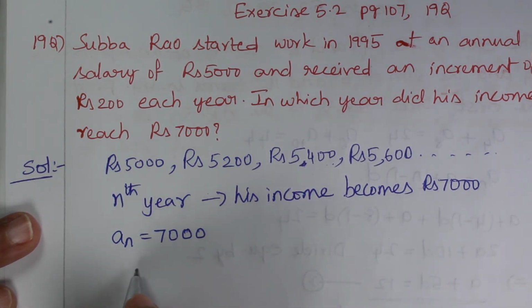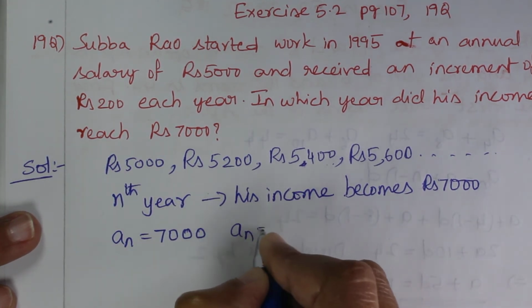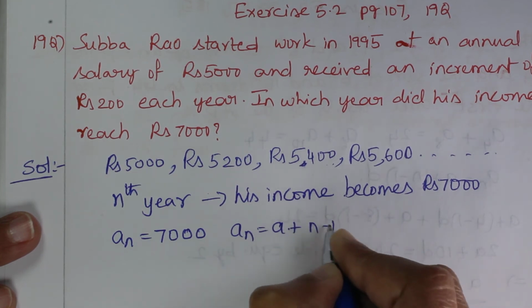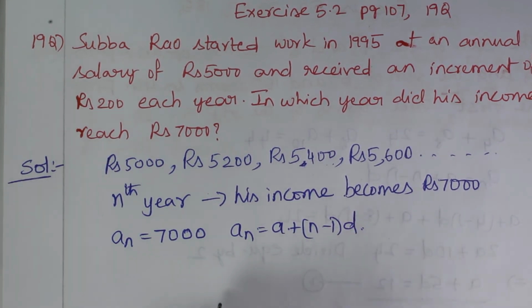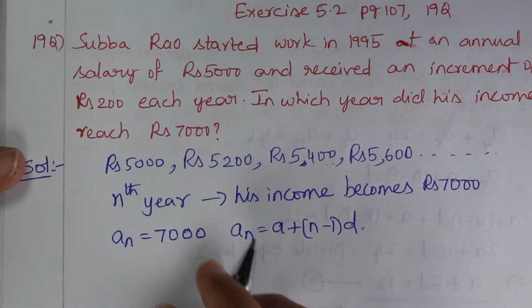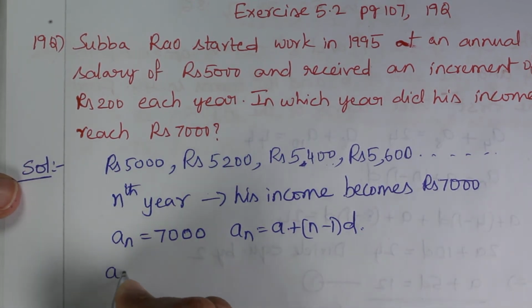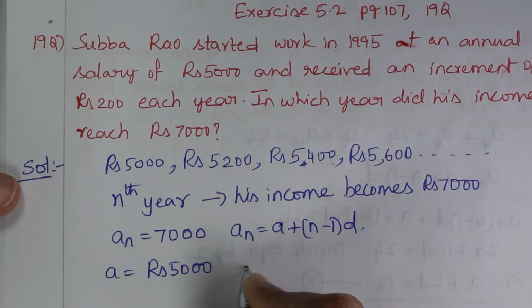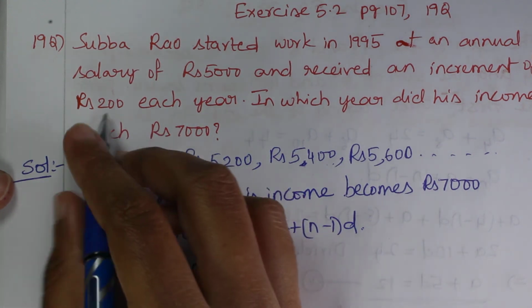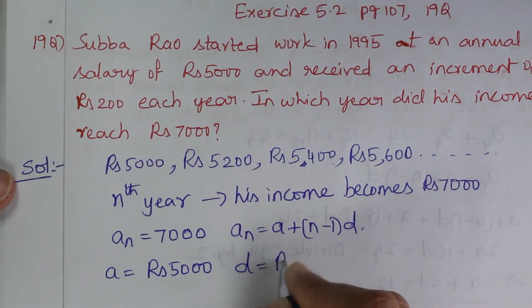Now I know the formula of AN, right? AN is equal to A plus N minus 1 into D. What is the value of A here? A is equal to rupees 5000, that is the initial salary. And D, the common difference, is equal to the increment each year, that is rupees 200.